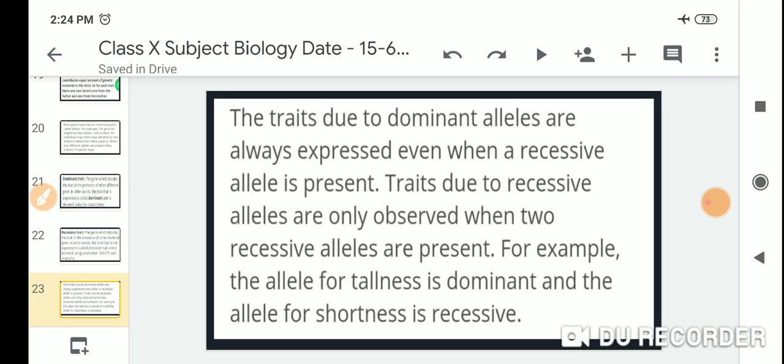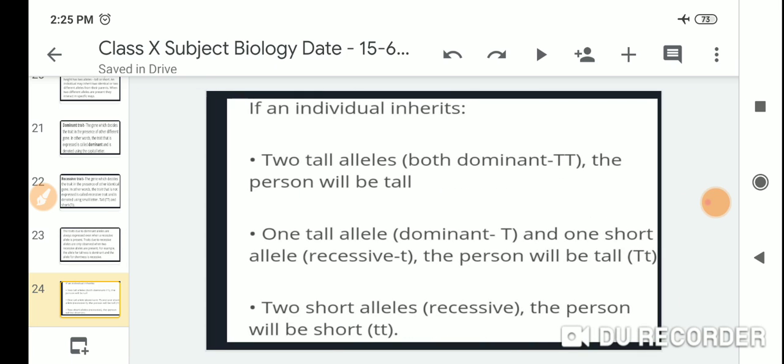For example, the allele for tallness is dominant and the allele for shortness is recessive. So capital T is dominant and small t is recessive. If an individual inherits two dominant alleles, capital T and capital T, the person will be tall.